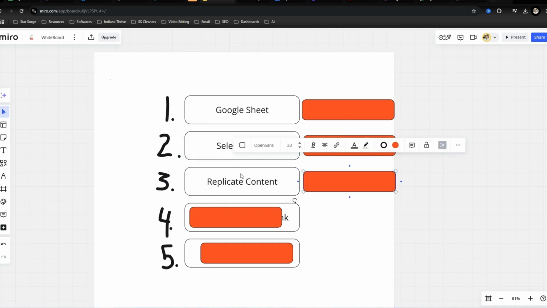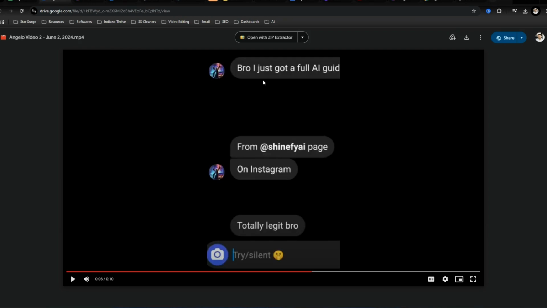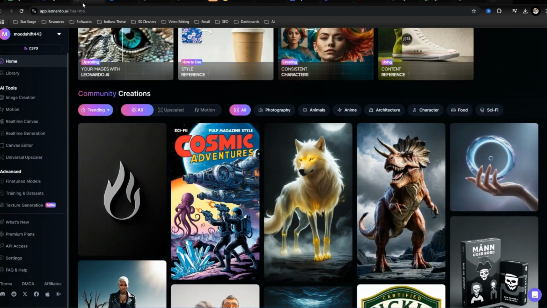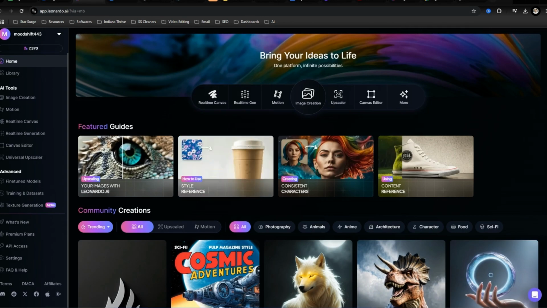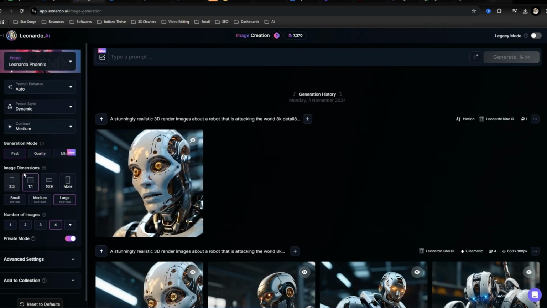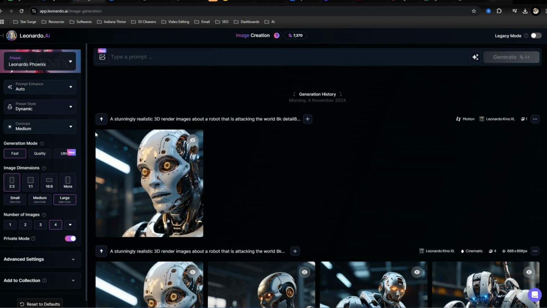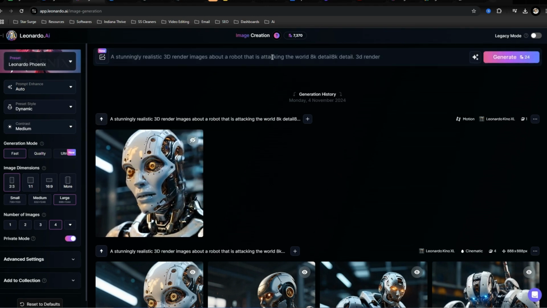Now it's time to generate content. So for an example, if you wanted to use one of these videos, get engagement, comments, and shares, but let's say you want to create your own short form. So we'll go to a tool like Leonardo. So we'll hit image create, and we'll change this to 2x3, which is kind of TikTok or short form style. And I'm just going to reuse this prompt.